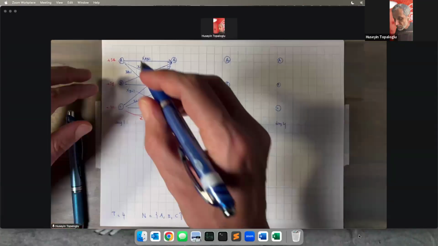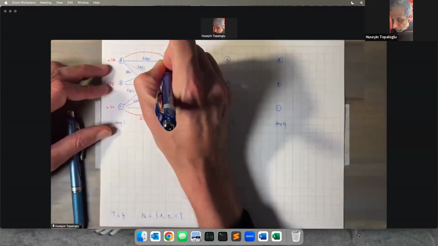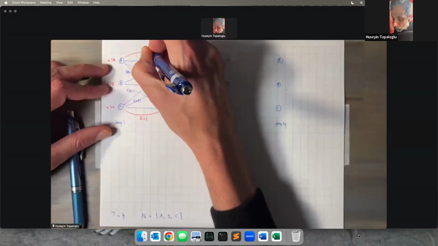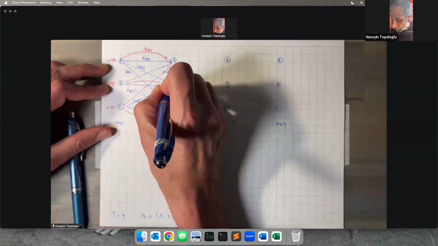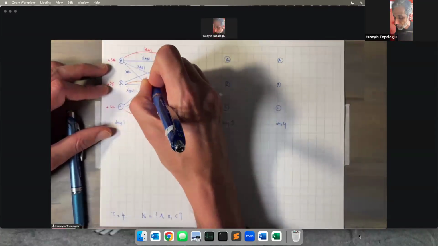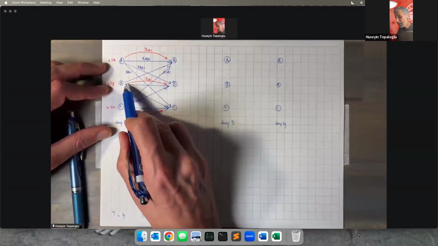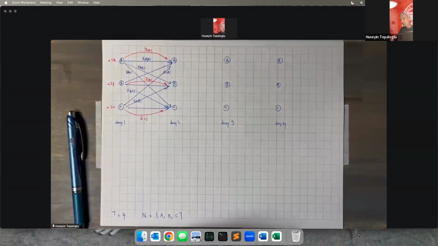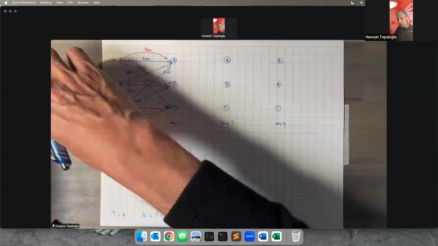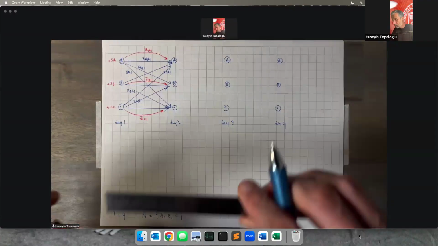Likewise, I have these drivers who sat idle in location A on day 1, and these drivers who sat idle at location B on day 1. If my driver is sitting idle in location B on day 1, then he's available in location B at the beginning of day 2.